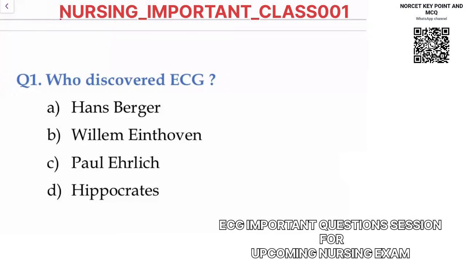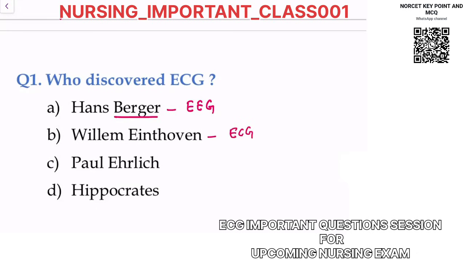We go one by one with these scientist names. If I say Hans Berger discovered EEG, Hans Berger ने EEG की discovery करी थी, not ECG. It is electroencephalography. So EEG के अंदर जो waves होती हैं, the waves in the EEG, these are also called Berger waves. If I say William Einthoven discovered ECG.